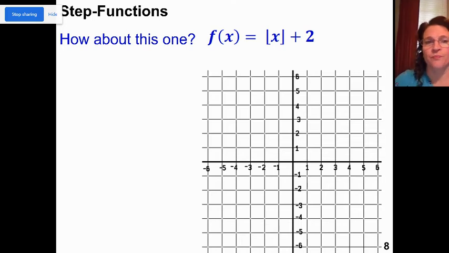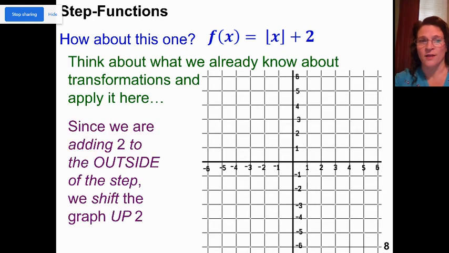So what about this one? If I have f of x equals the floor of x plus 2, again, let's think about what we already know about quadratics and absolute values and lines. When I'm adding something to the outside of the parent function, that's moving the function up and down. So I'm going to do the same thing here. So instead of starting at 0, 0, I'm going to start at 0, 2.